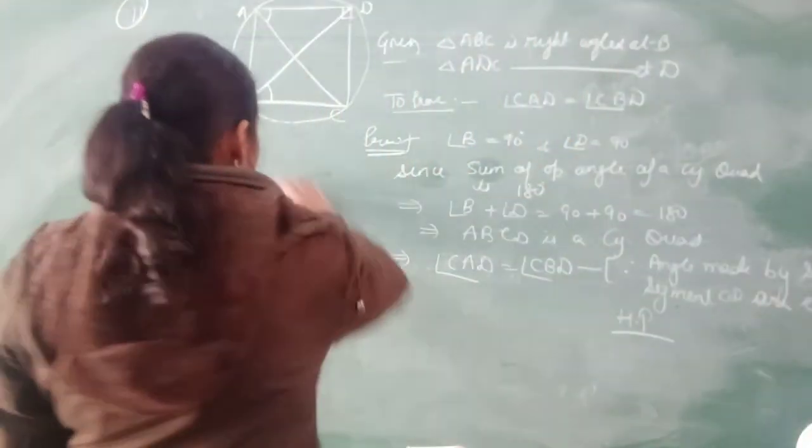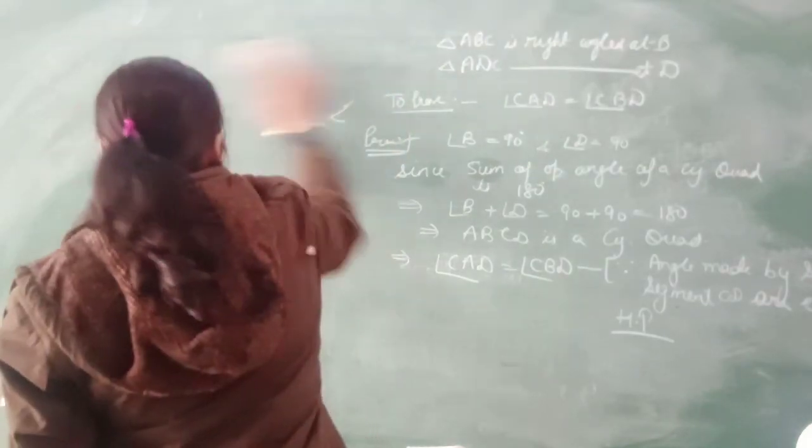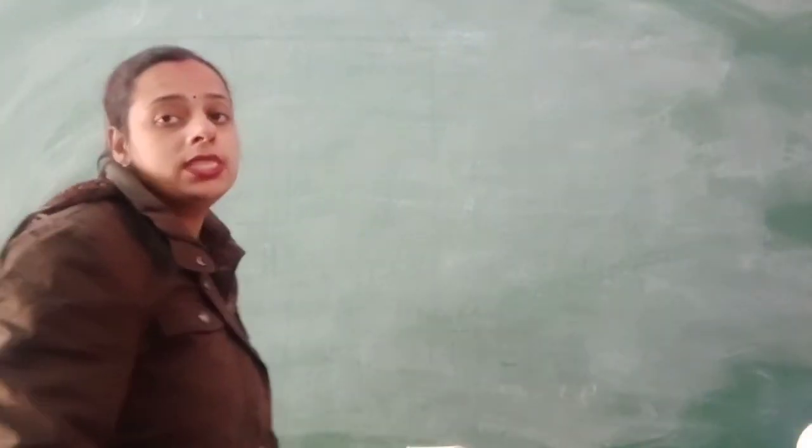So come to the last question, question number 12 of this exercise. What is given in question number 12? Prove that a cyclic parallelogram is a rectangle. What is given here?